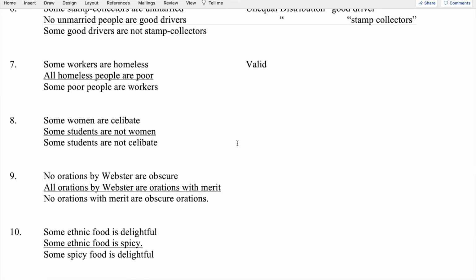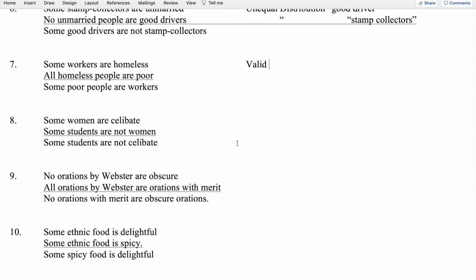Number 8, some women are celibate. Some students are not women, and therefore some students are not celibate. So in this instance, we have a particular affirmative followed by a particular negative and a conclusion that is also a particular negative. In the first premise, neither term is distributed. In the second premise, the predicate term, women, is distributed. It's predicate of a negative. And in the conclusion, the predicate term, celibate, is distributed because it's predicate of a negative.